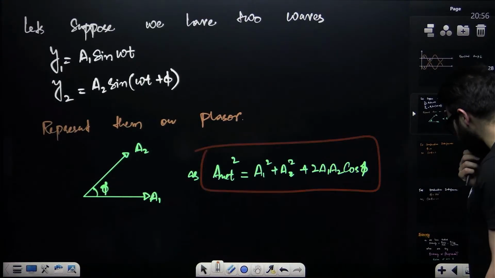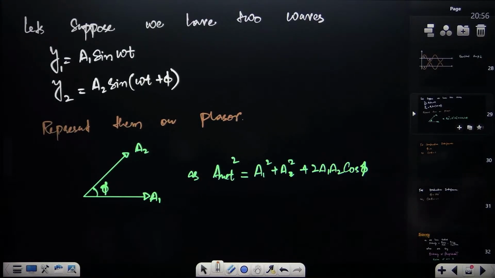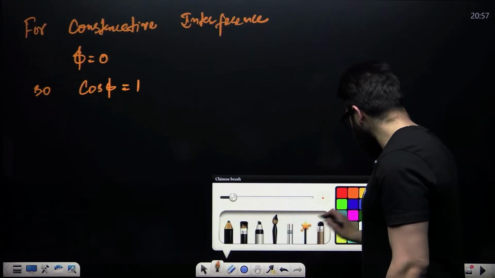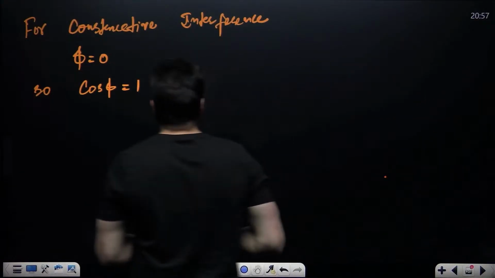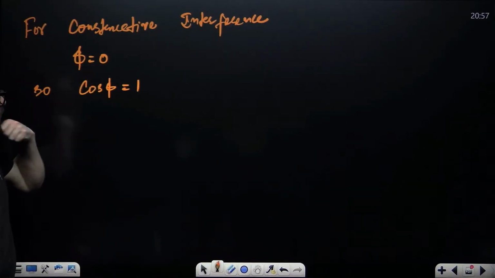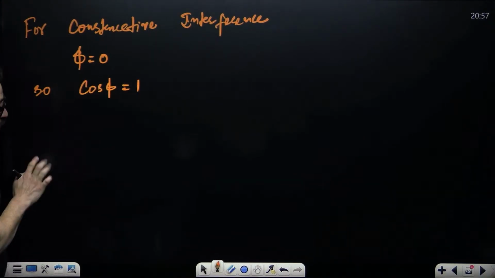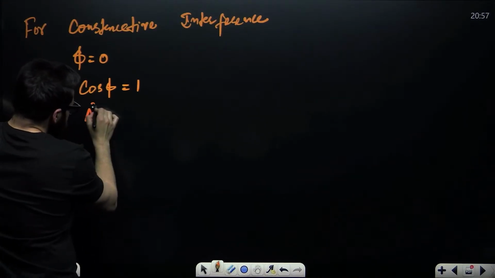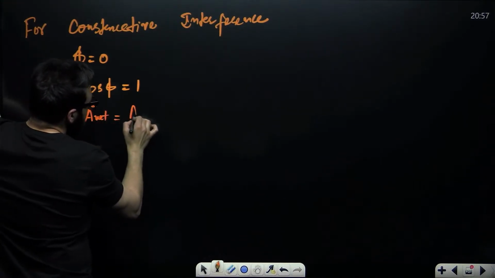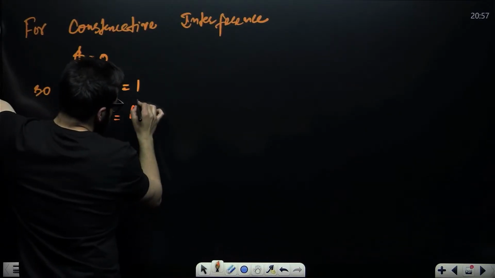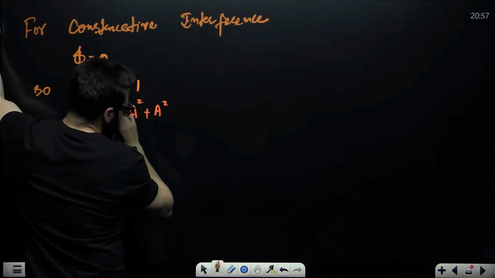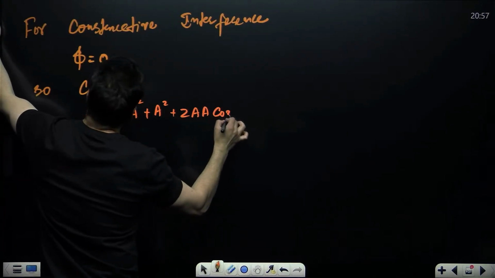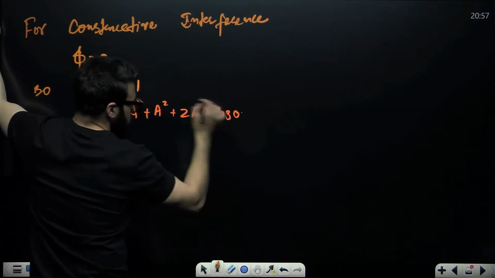Now guys, what I want you to understand in this particular case: when it comes to constructive interference, what is the value of phi? That is 0. What is the value of cos phi? That is 1. And how can you find the resultant amplitude? A net square is going to be A1 square plus A2 square plus 2 times A1 A2 times cos 0, and cos 0 is 1.